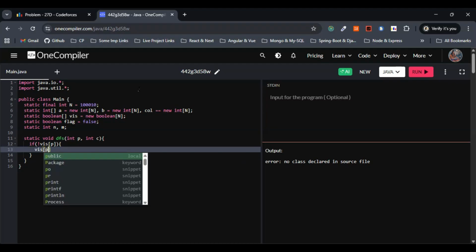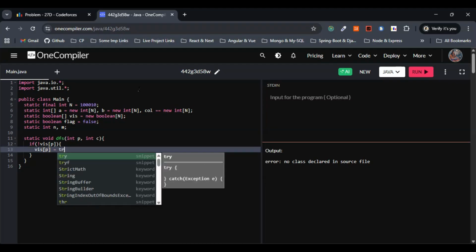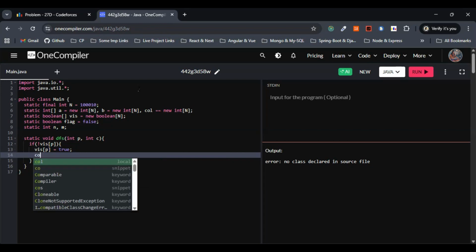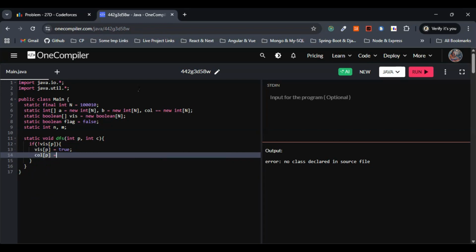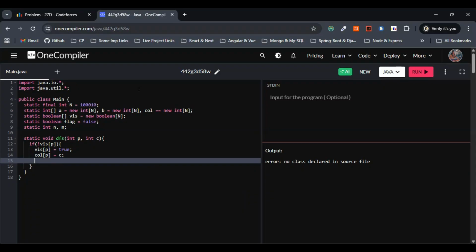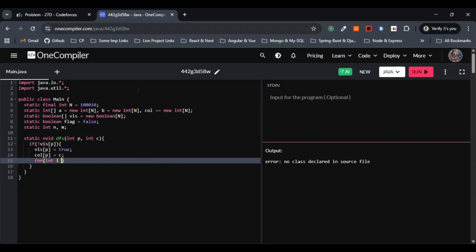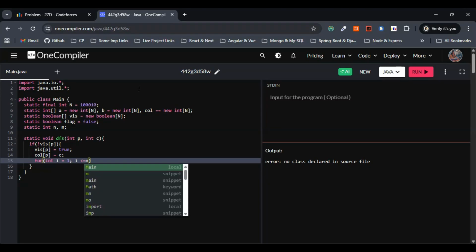So visited of p equals true, and column of p set to c. Now let's move on with the iteration. We have to iterate over all the chords to find those crossing with p. So I'll go with for int i equals 1, i less than or equal to m.